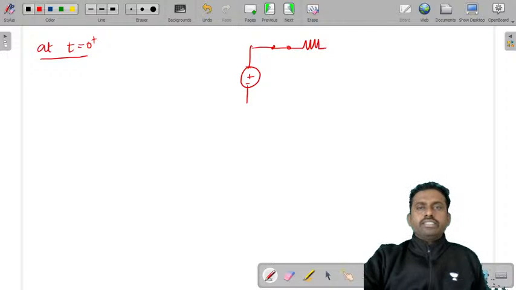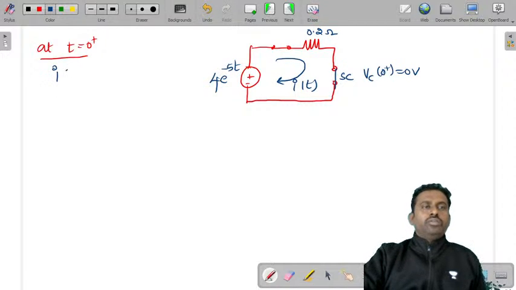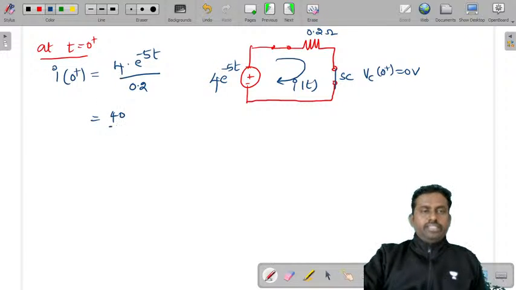You have a resistor, and the capacitor does not allow sudden change of voltage, so it will be a short circuit. Similarly, vc of 0 plus is also equal to 0. The resistor value is 0.2 ohms. The source is 4 into e power minus 5t. There will be a flow of current now. So what is i of 0 plus? It is 4 into e power minus 5t by 0.2, which is 40 by 2 into e power minus 5t.